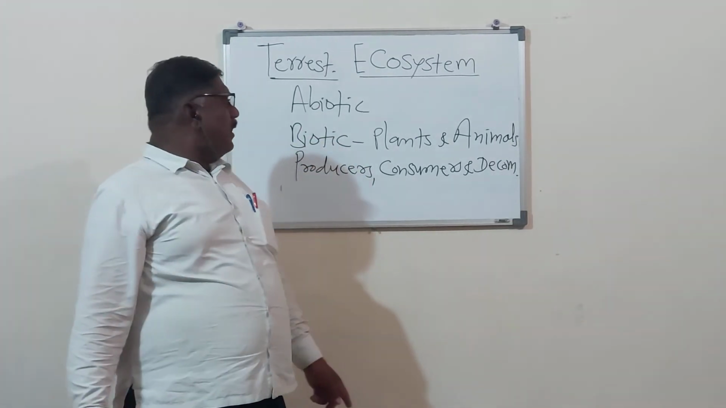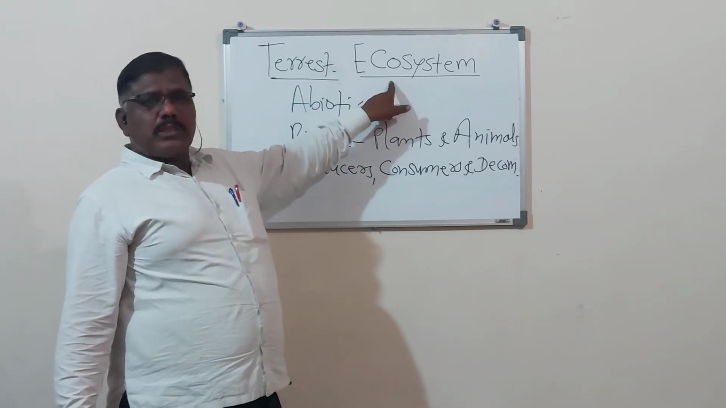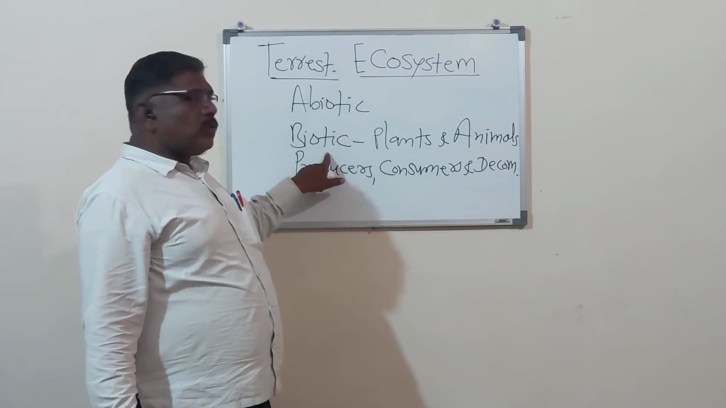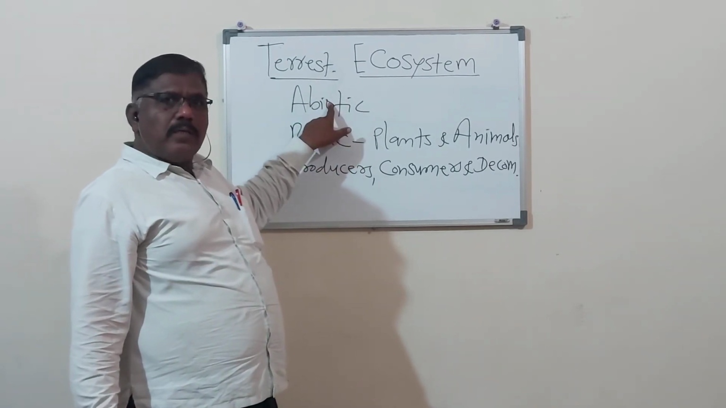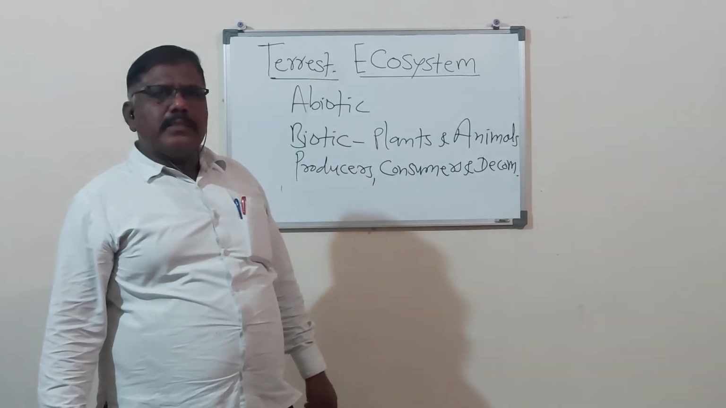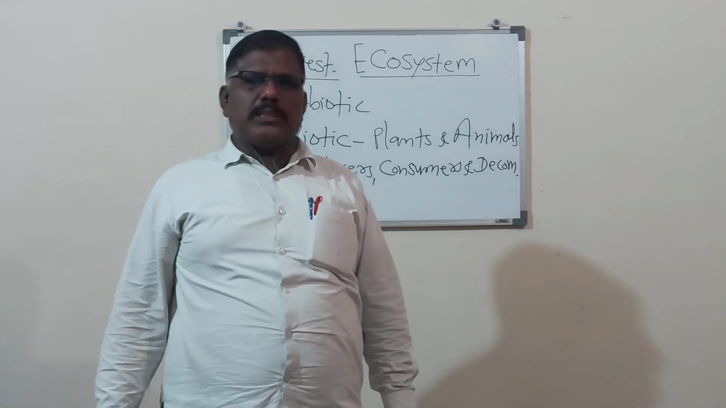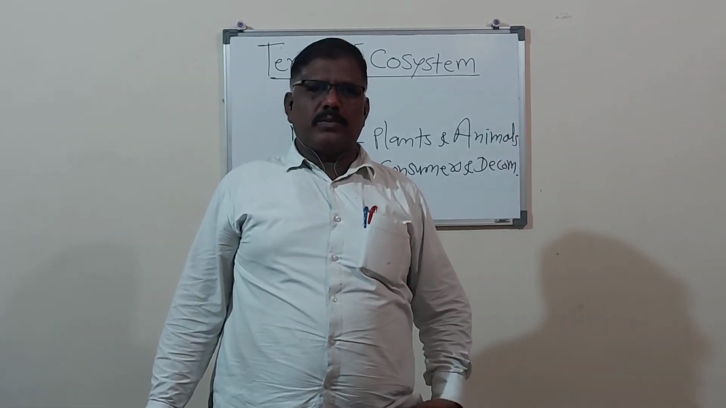So in this way, in the terrestrial ecosystem abiotic depends on biotic, and in an aquatic medium biotic depends on the abiotic. So friends, today we have studied the pond ecosystem and the terrestrial ecosystem.